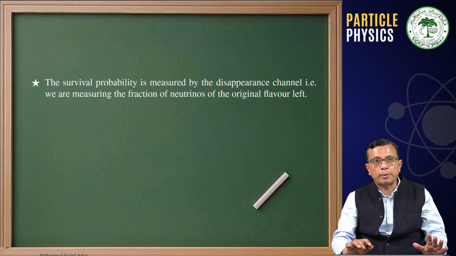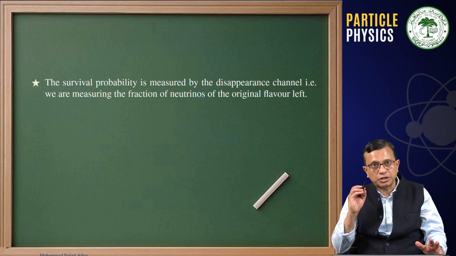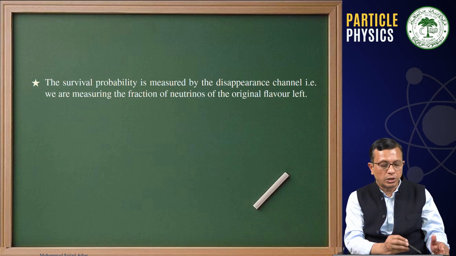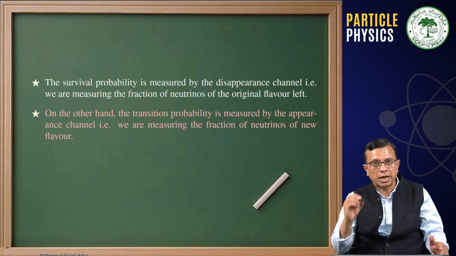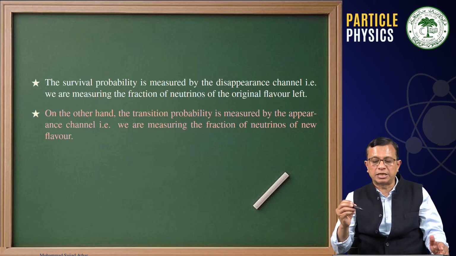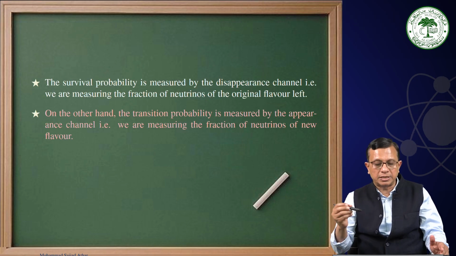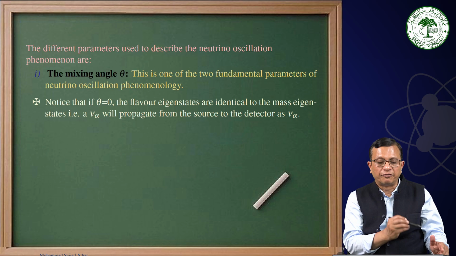The survival probability is measured by the disappearance channel. We are measuring the fraction of neutrinos of the original flavor that is left. On the other hand, the transition probability is measured by the appearance channel. We are measuring the fraction of neutrinos of the new flavor.